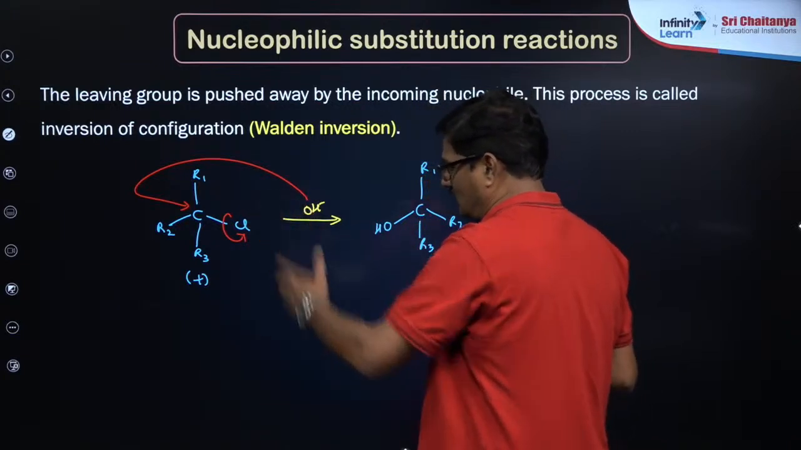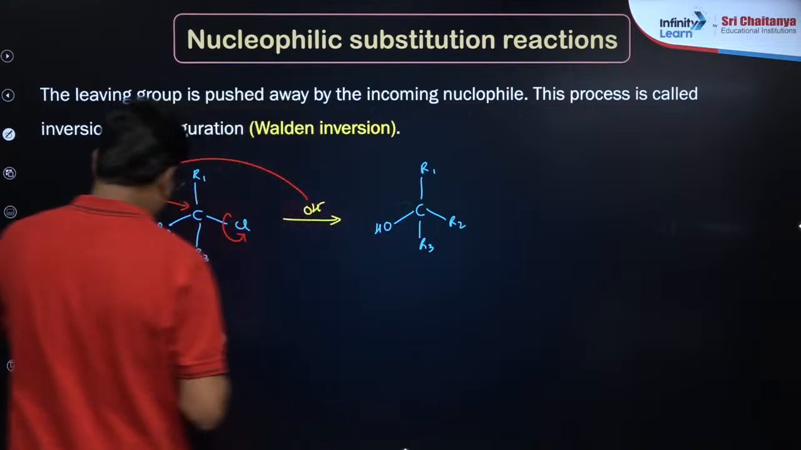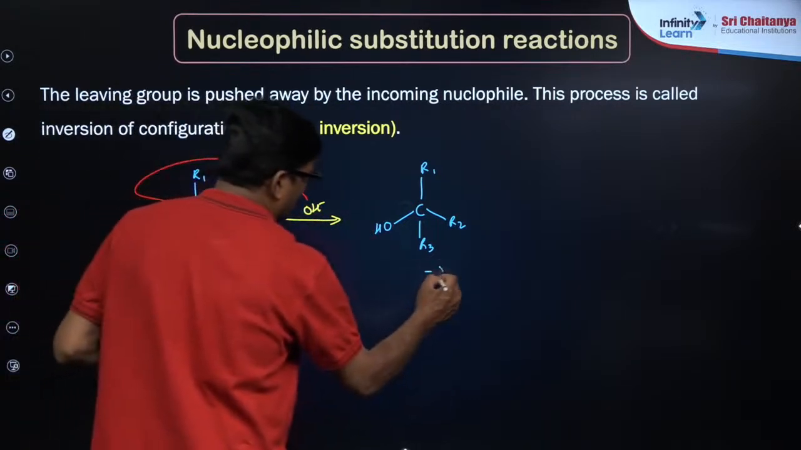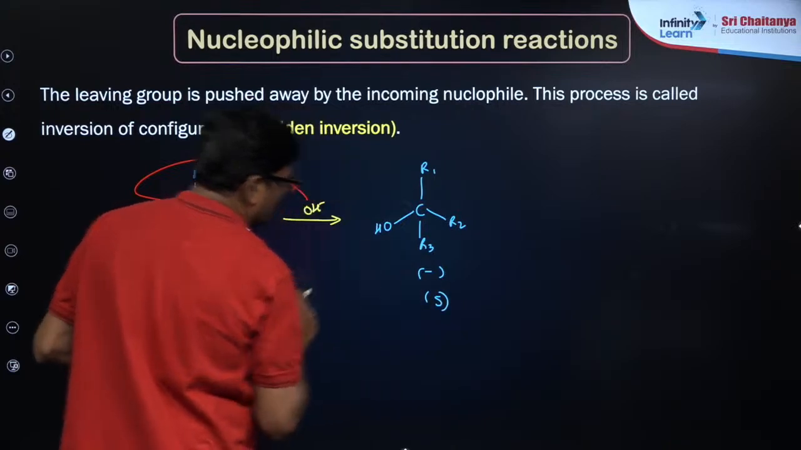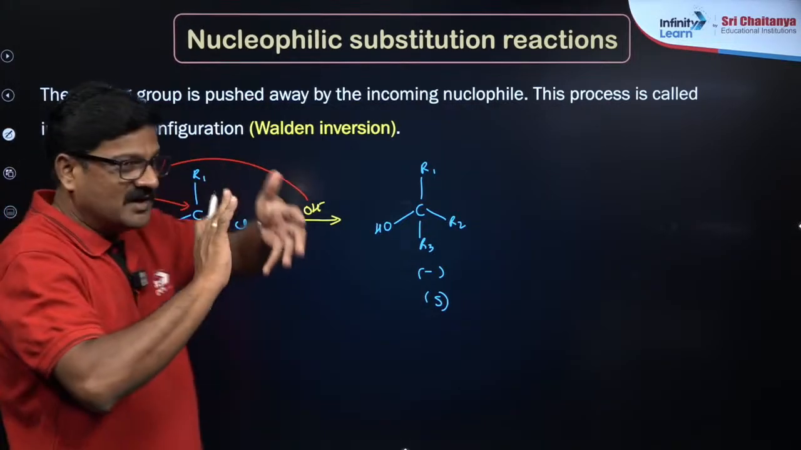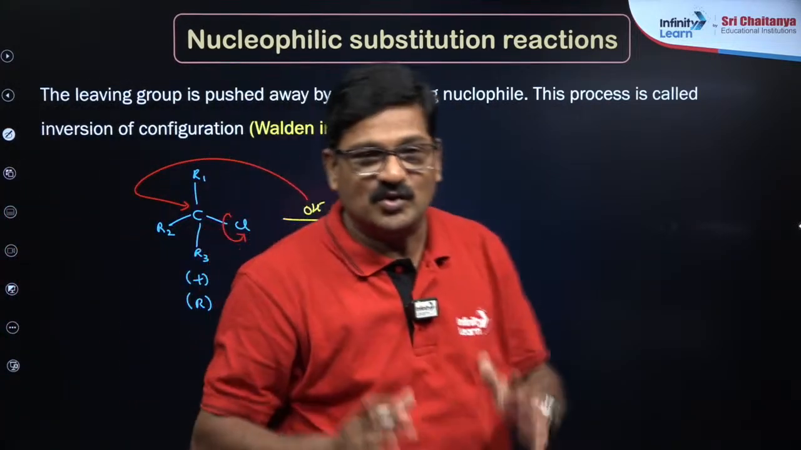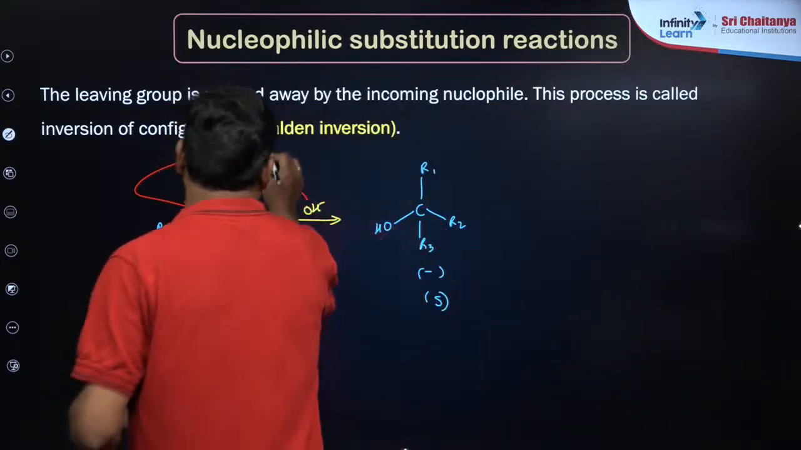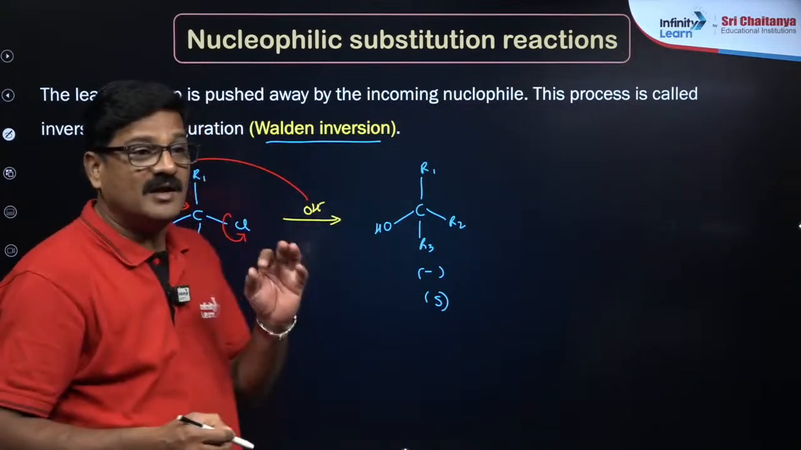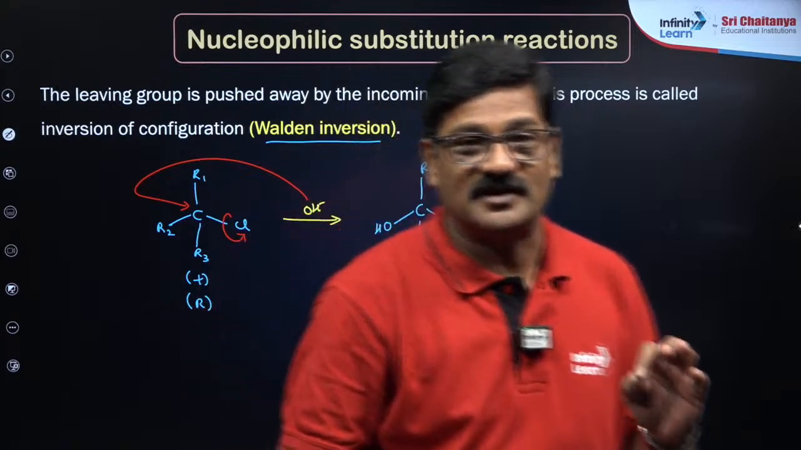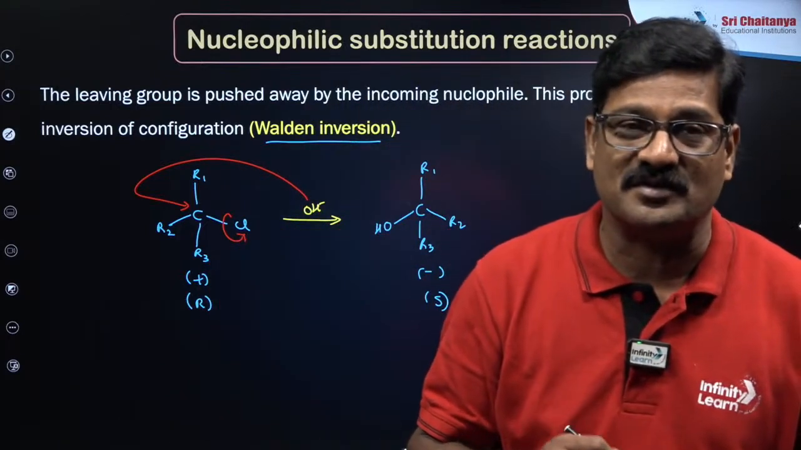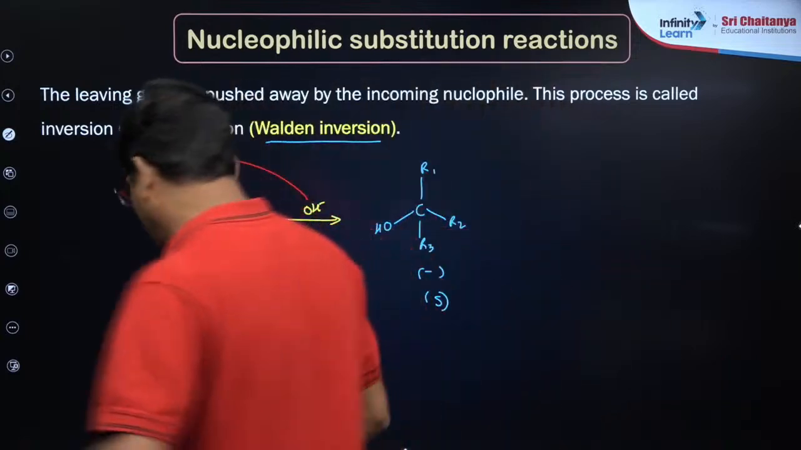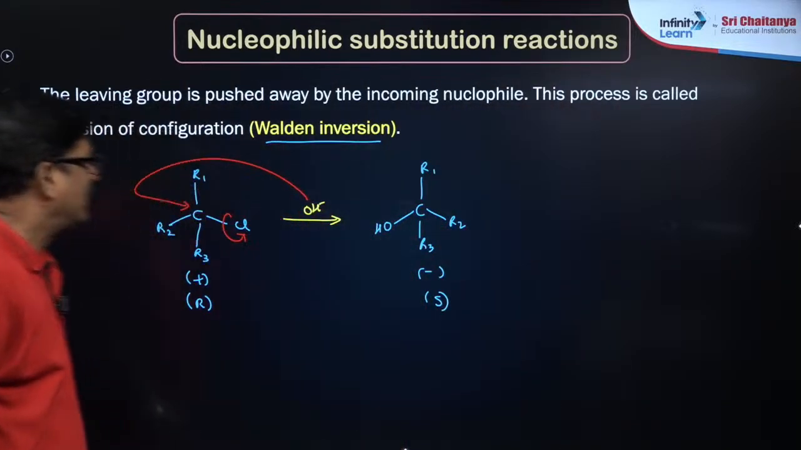So this R, let us say this is R, and this is going to be S configuration hoga. So stereochemical inversion takes place during SN2 mechanism. So that is what you call it as Walden inversion. Walden inversion is a characteristic feature of SN2 reaction, my dear students. Fine, okay, that's very important.